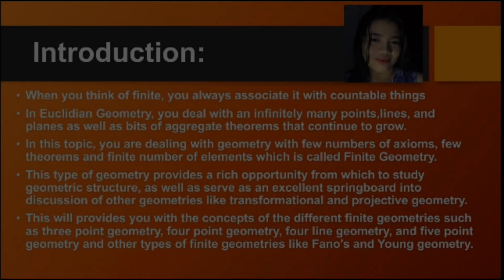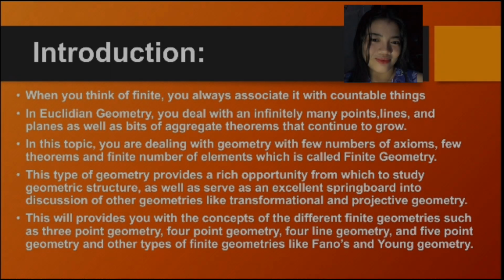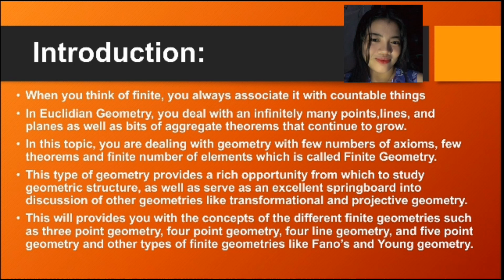When you think of finite, you always associate it with countable things. In Euclidean geometry, you deal with infinitely many points, lines, and planes, as well as a bulk of aggregate theorems that continue to grow. In this topic, you are dealing with geometry with few axioms, few theorems, and a finite number of elements, which is called finite geometry.